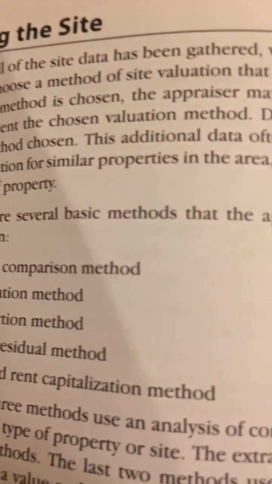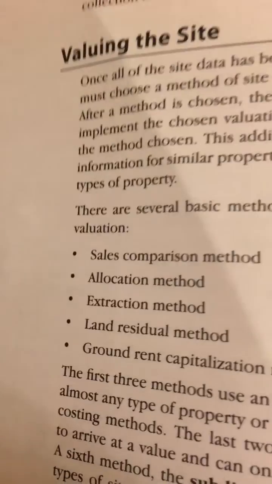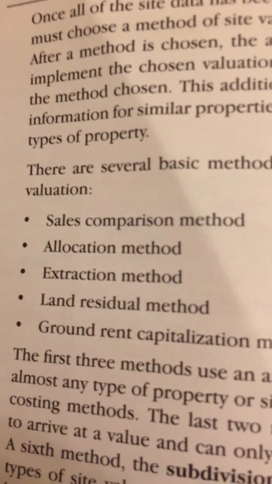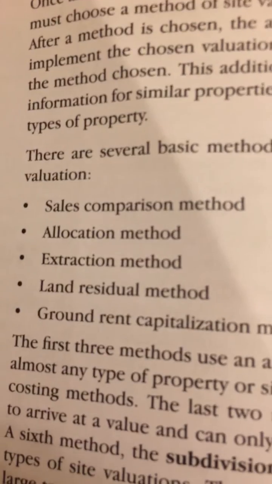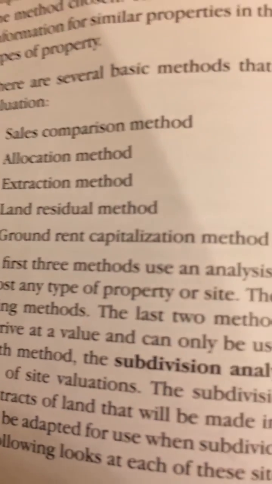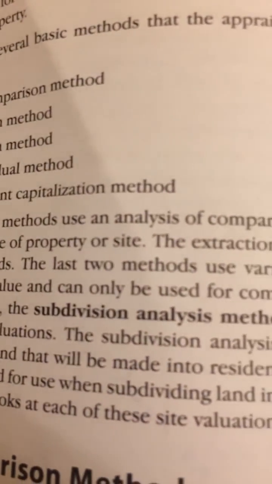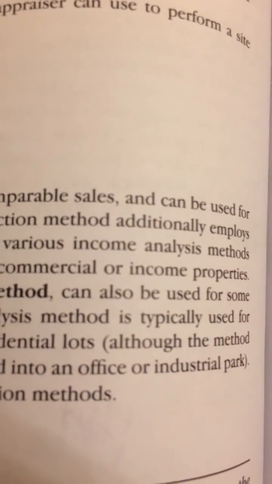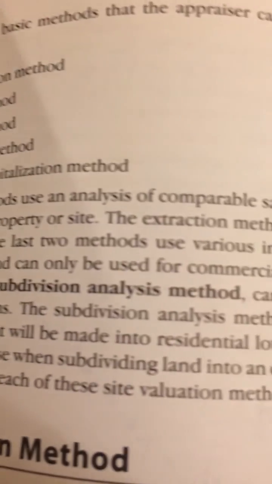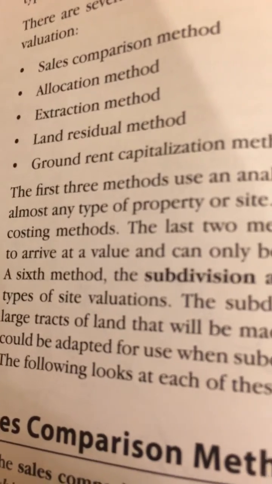There are several basic methods that the appraiser can use to perform a site valuation. Sales comparison method, allocation method, extraction method, land residual method, ground rent capitalization method. The first three methods use an analysis of comparable sales and can be used for almost any type of property or site. The extraction method additionally employs costing methods.